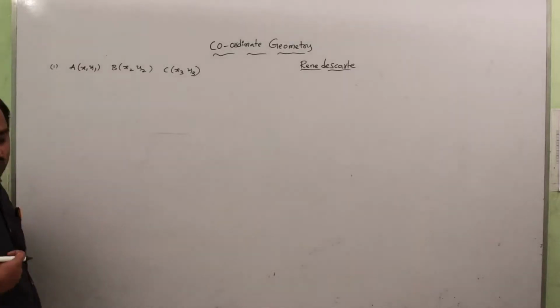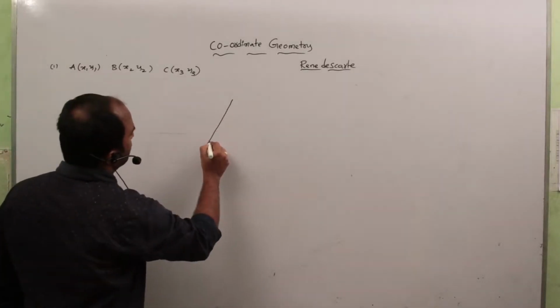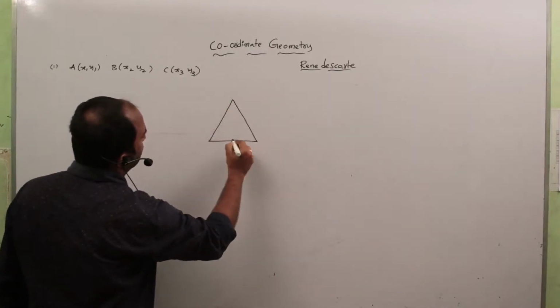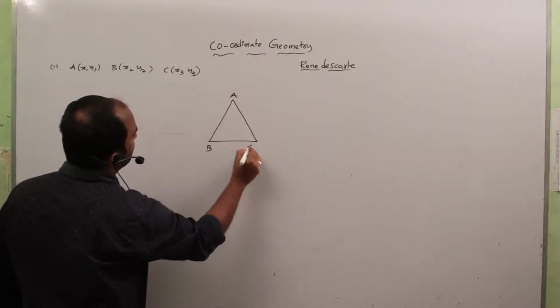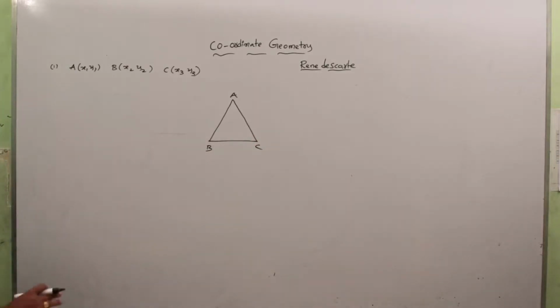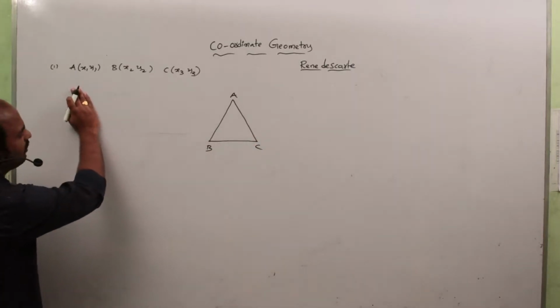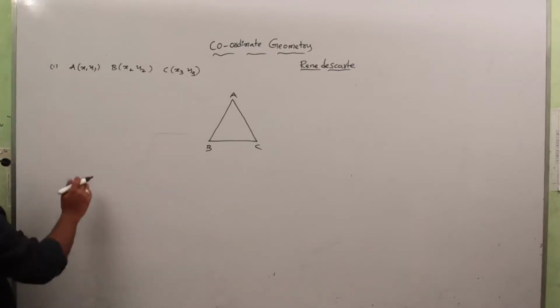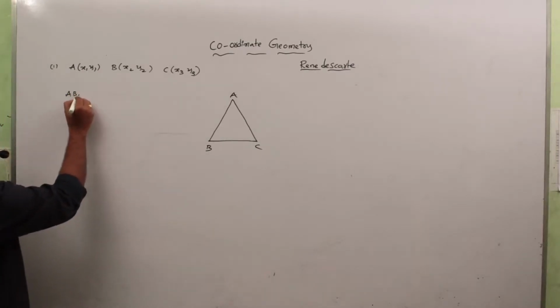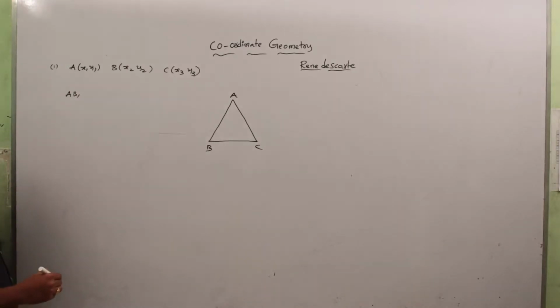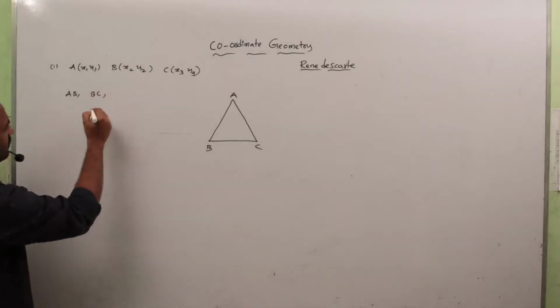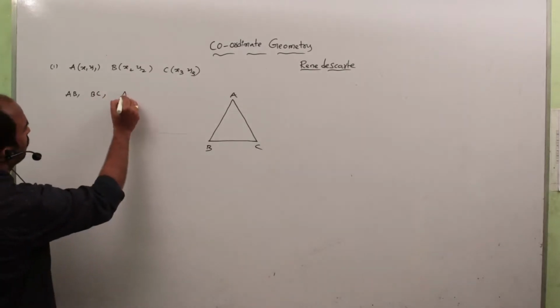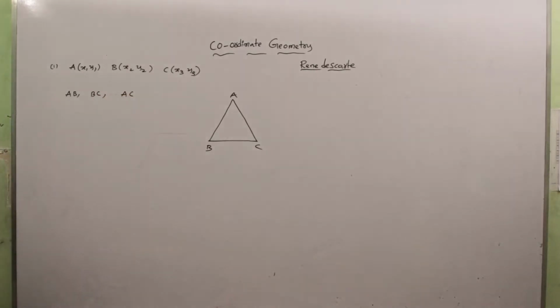A triangle, we know very clearly, has 3 sides: AB, BC, CA. So whatever the triangle may be, the first step is the same. First you have to find the length of AB by using the distance formula. Next you have to find the length of BC. Next you have to find the length of AC. So after finding all the 3 distances, we have to observe how all 3 distances are.